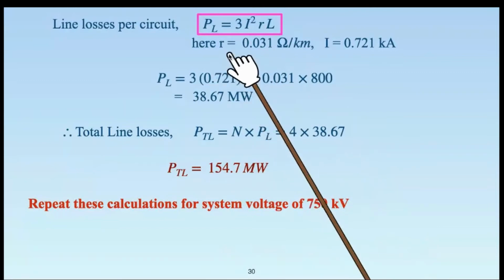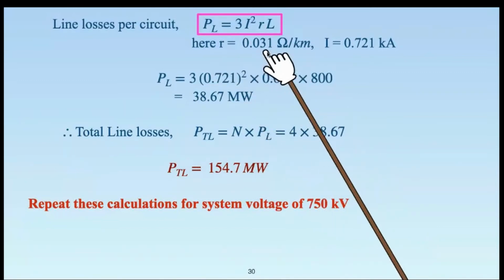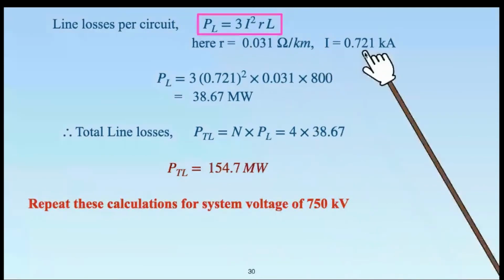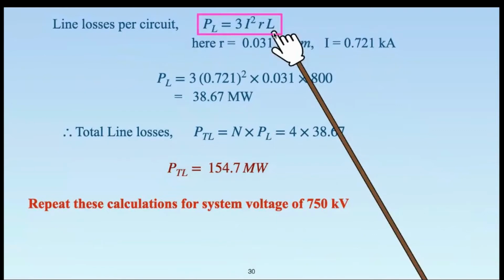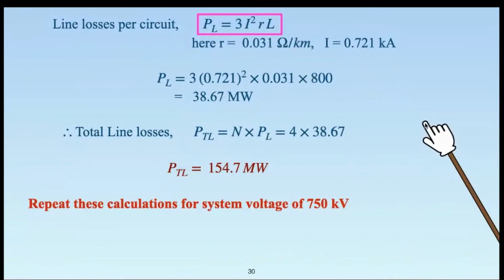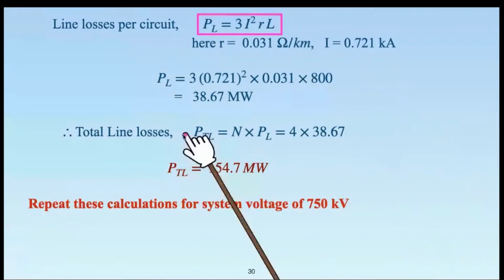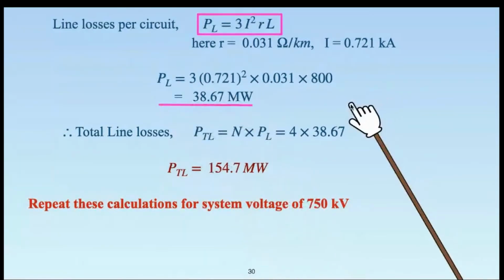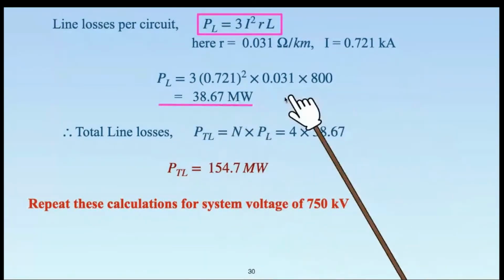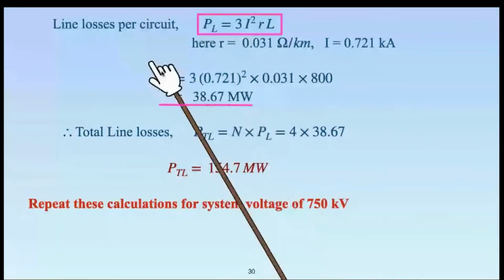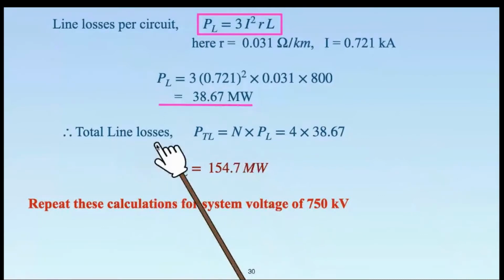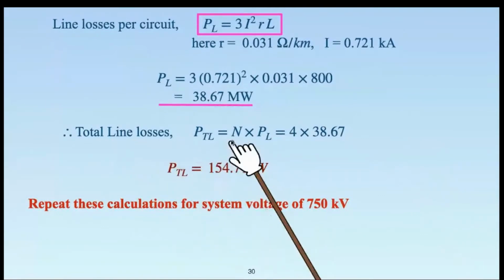Standard value of R for 400 kV is 0.031 ohms per kilometer, right? And the current value we have just now calculated is 0.721 kiloampere, and the distance is 800 kilometers. So upon substitution, we can calculate the power loss per circuit as equal to 38.67. So the power loss per circuit is 38.67, but you know that total line losses must be calculated because there is not a single circuit.